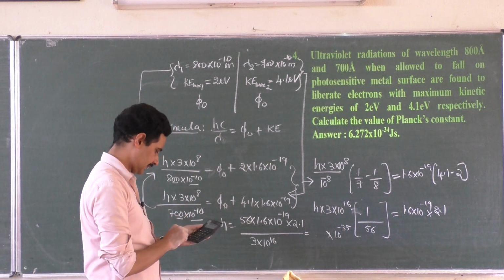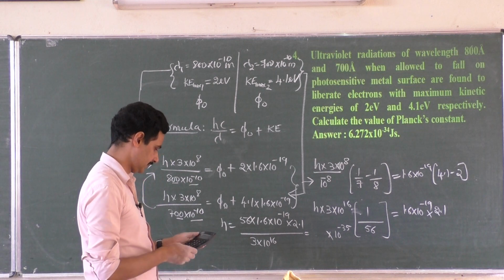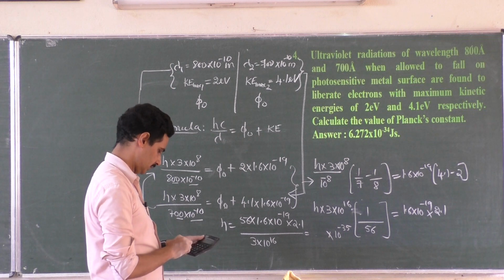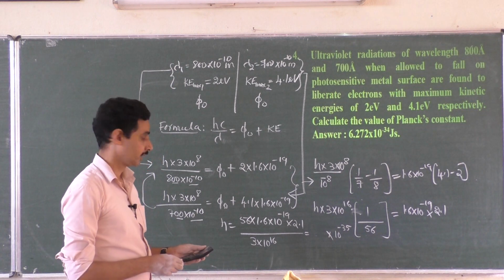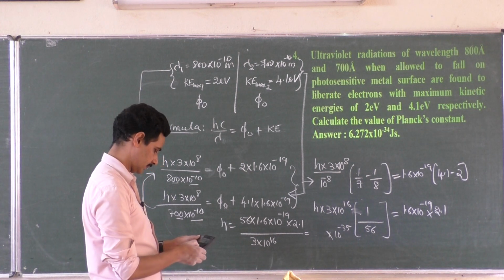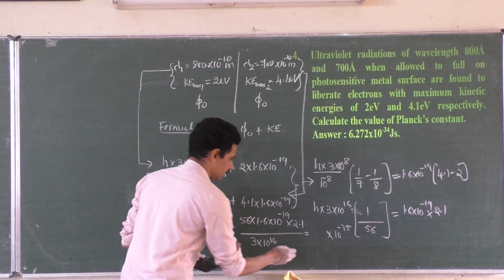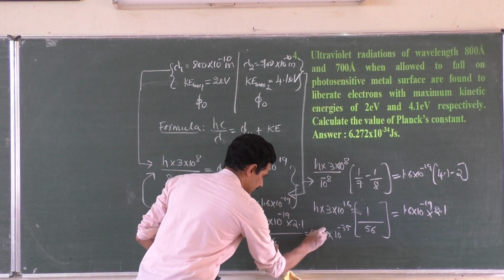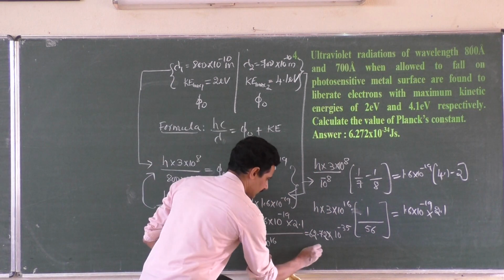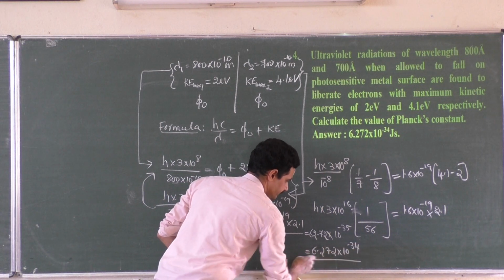So 56, hope you are doing along with me. We should not be watching simply as if you watch a movie. 56 into 1.6 and into 2.1, divided by 3, is equal to 62.72. 62.72 into 10 to the power minus 35, that is equal to 6.272 into 10 to the power minus 34.